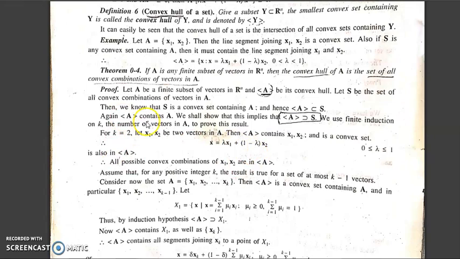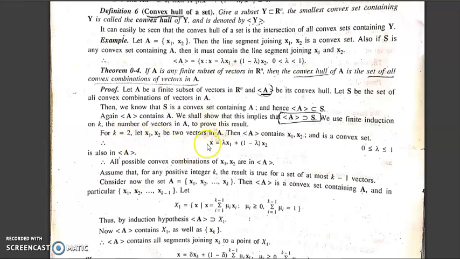Now we have to prove that S is a subset of the convex hull. We use finite induction on K, the number of vectors in A, because A is a finite subset of vectors. We will prove it by induction. Now for K equals 2, because to prove the convex set we start from 2, otherwise we can't find the line segment joining the points.